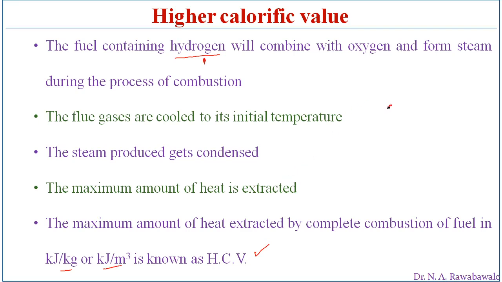For example, we burn 1 kg of fuel, and this 1 kg of fuel liberates, say, 46,000 kilojoules of heat energy per kg. But if it contains 1% hydrogen, this hydrogen gets converted into water, H2O, and this water takes out some part of the heat energy.